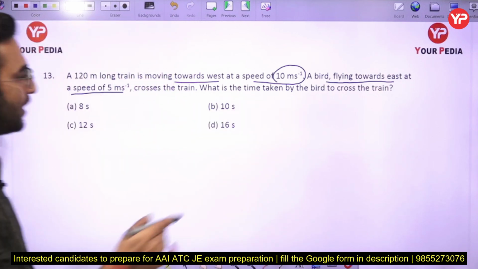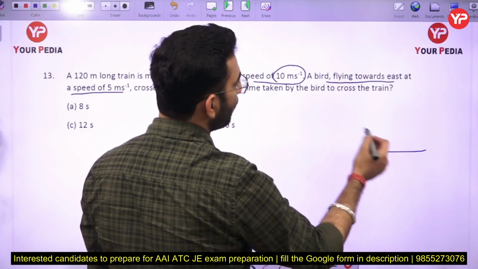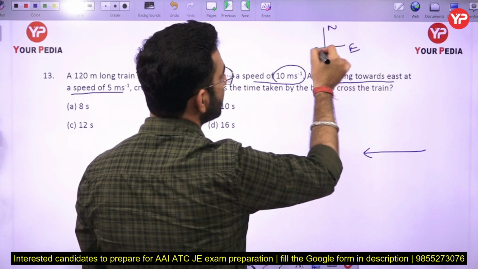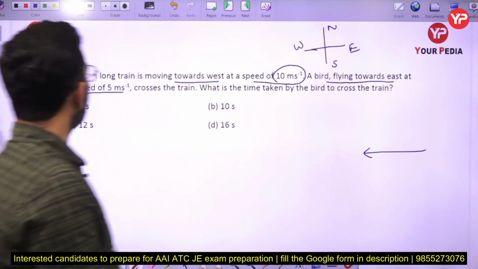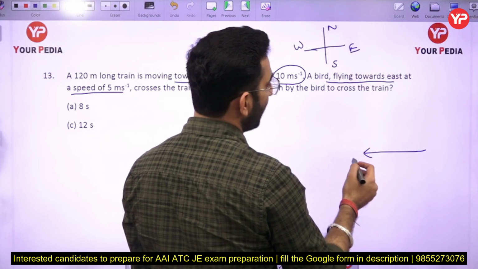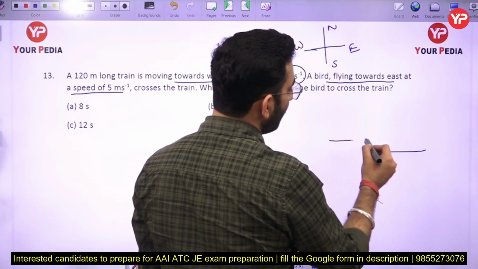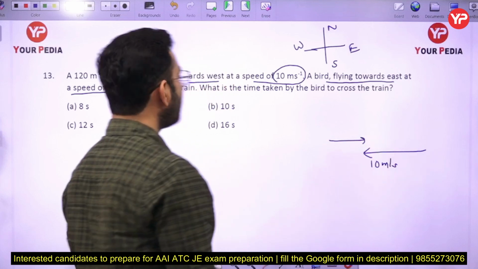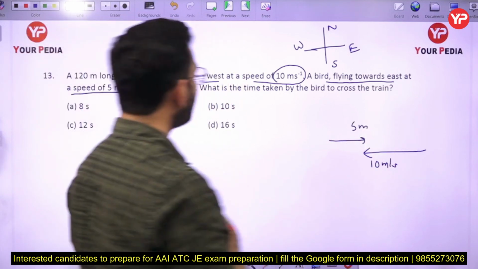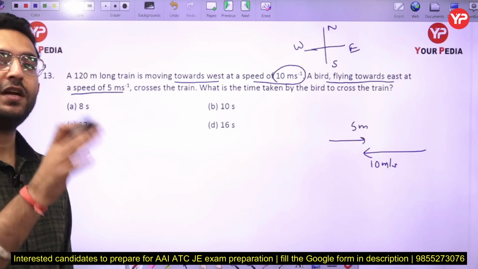First of all, just see, here we have north, here we have south, here we have east, and here we have west. So the 120 meter train is moving toward the west with a velocity of 10 meter per second, and a bird is flying toward east with a velocity of 5 meter per second. Now what do we want to find out? We want to calculate the time taken by the bird to cross the train.